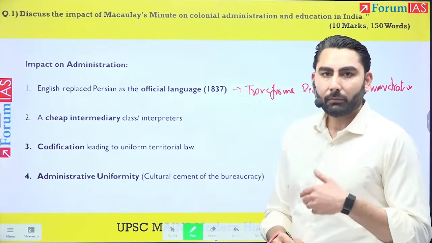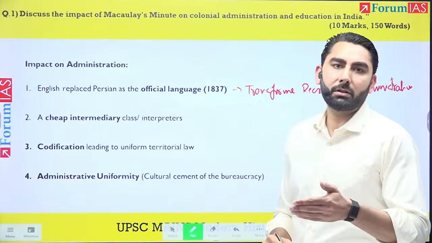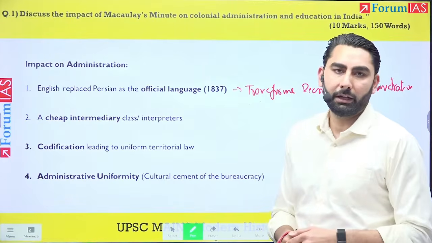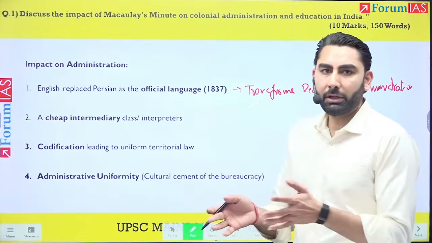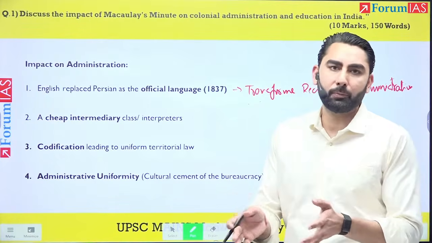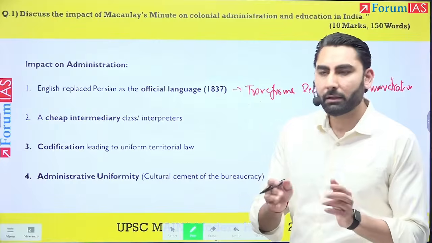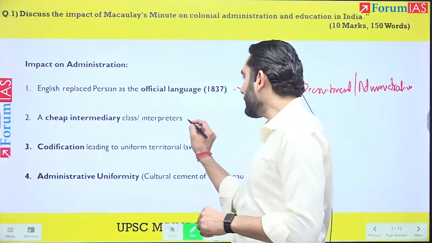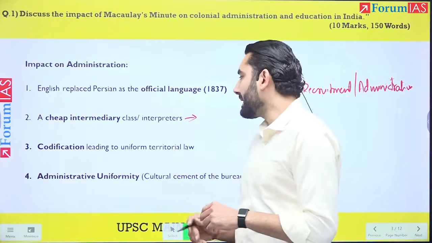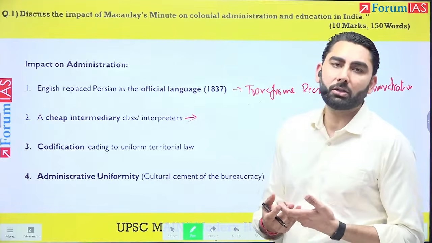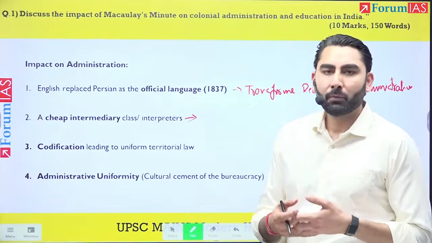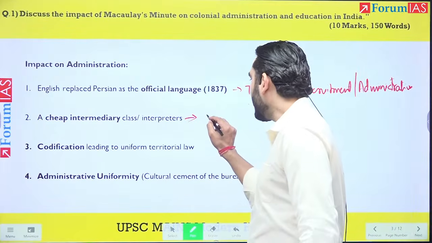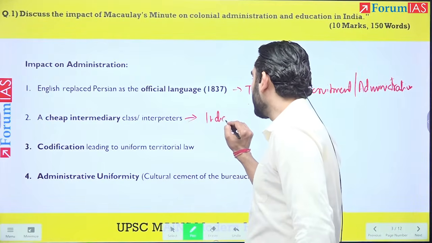Okay. This is to the detriment of Indians, because Indians were educated in Persian, most of them, and now they have to reorient towards English, so it preferred those people who were already oriented towards English. It also created a cheap intermediary class, or a class of interpreters, as Lord Macaulay has called it. That is, now they had Indian clerks.